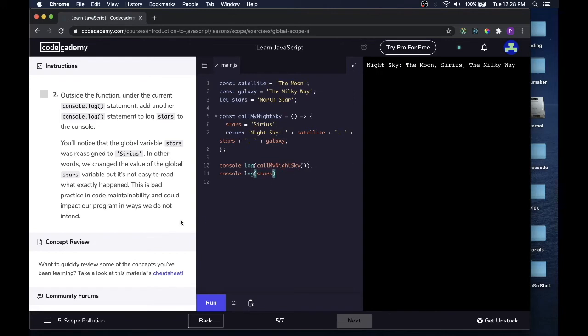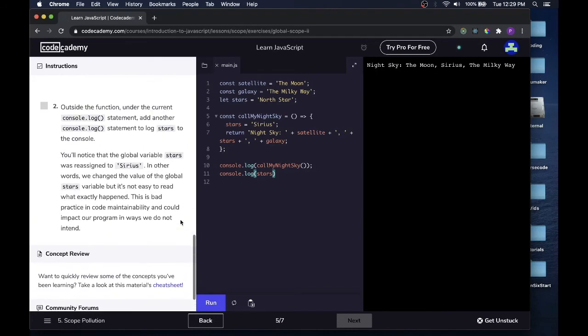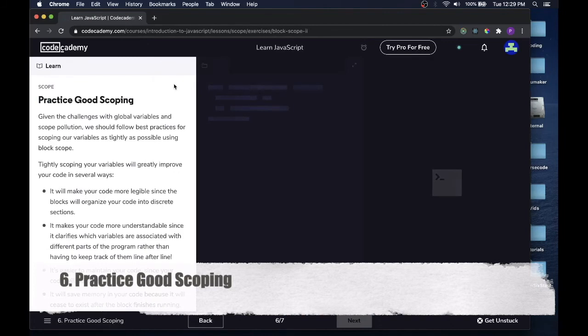You'll notice that the global variable stars was reassigned to Sirius. In other words, we changed the value of the global stars variable, but it's not easy to read what exactly happened. This is bad practice in code maintainability and could impact our program in ways we do not intend. Let's run that. And we see that stars is now Sirius, even though it was North Star in the global scope. Let's move on to the next one.